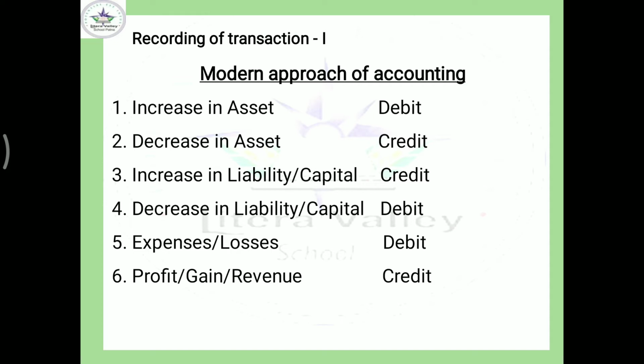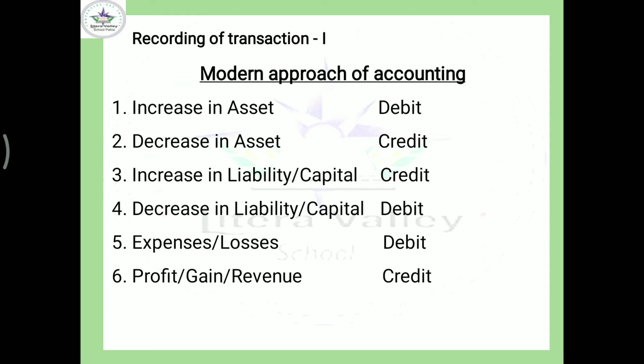What is the rule? Increase in asset, debit; decrease in asset, credit. Increase in liability and capital, because liabilities and capital are treated in the same manner, credit; decrease in liability or capital, debit.